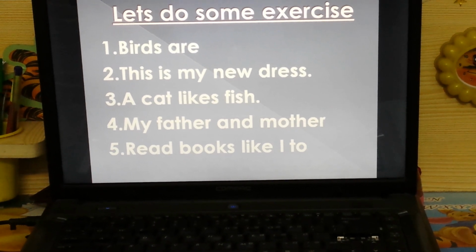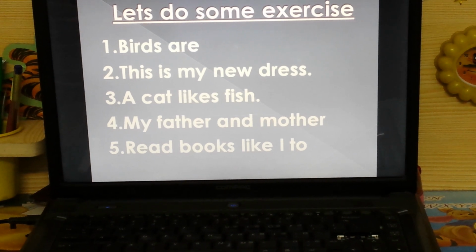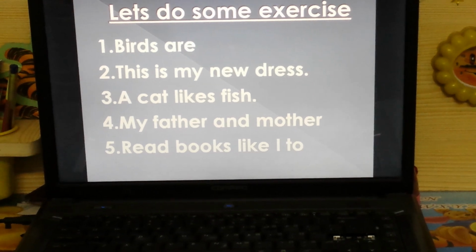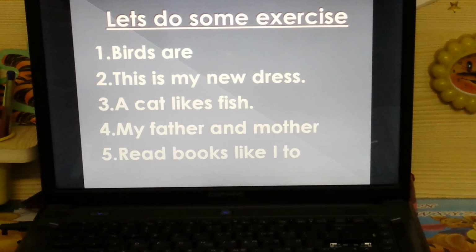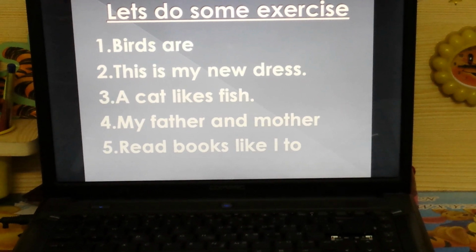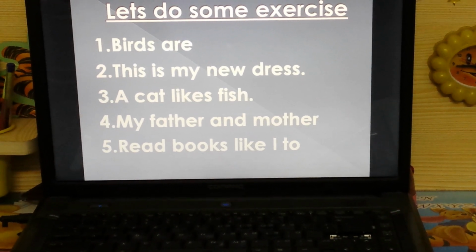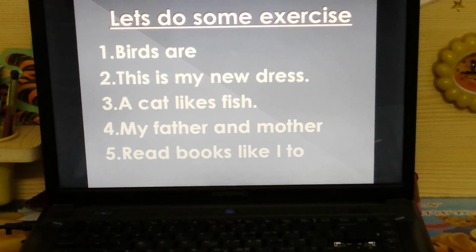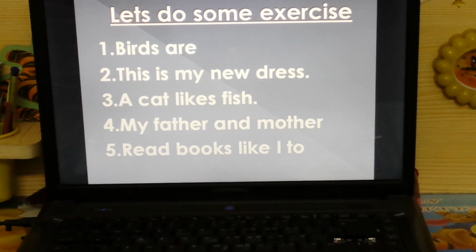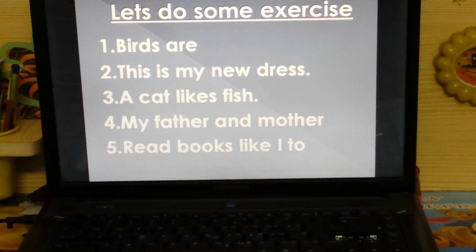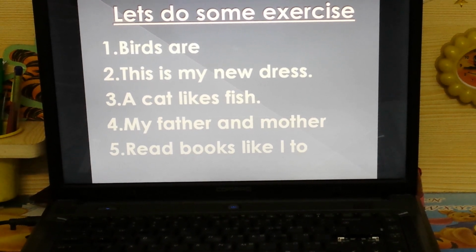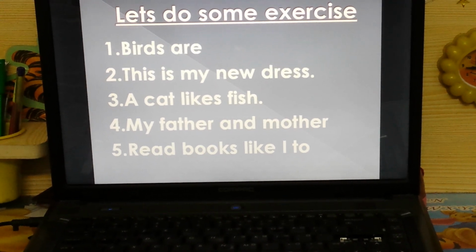See the third one. A cat likes fish. What is the subject here? What are we talking about? We are talking about the cat. And what does he like to eat? It likes to eat fish. That will become your predicate. So this sentence is a complete sentence because it has a subject and a predicate, and it gives you a proper meaning.